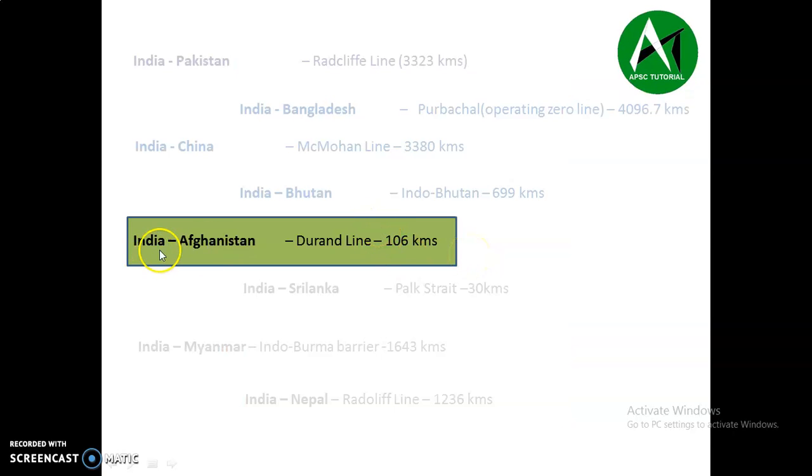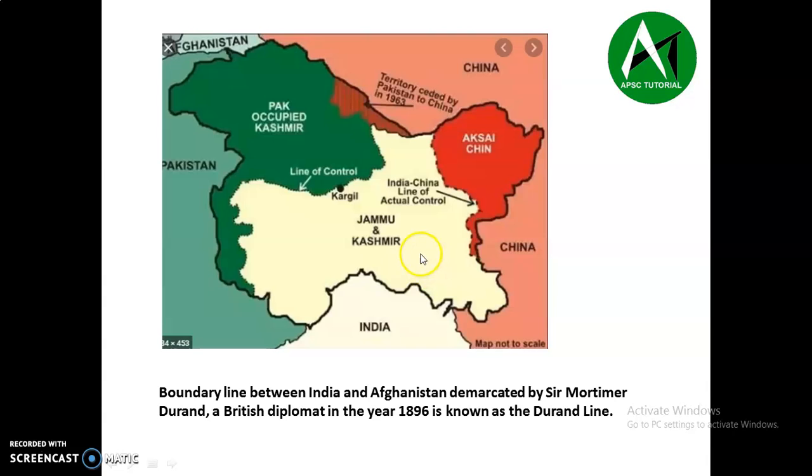Next line is India-Afghanistan. The border line between India and Afghanistan is called the Durand Line. The total length of this Durand Line is 106 kilometers. If you see in the map, here we have India, Jammu Kashmir.